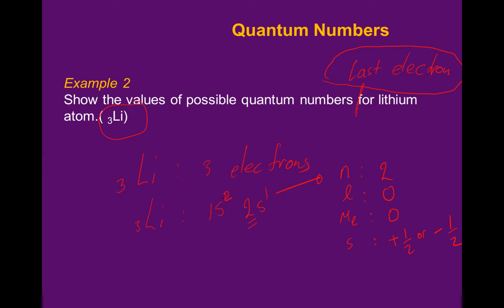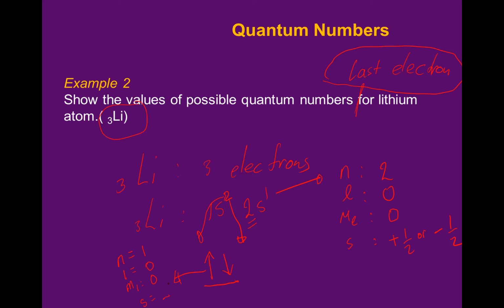How about these 2 electrons? If I draw the orbital, the first one is up and the second one is down. For the up one, let's find the quantum number for the first electron. n is 1, l is 0, ml is 0, s is plus half.